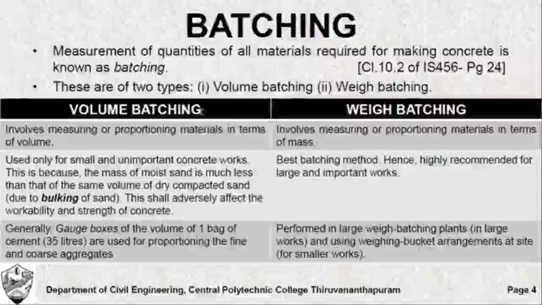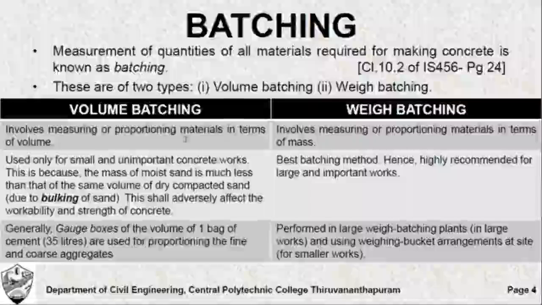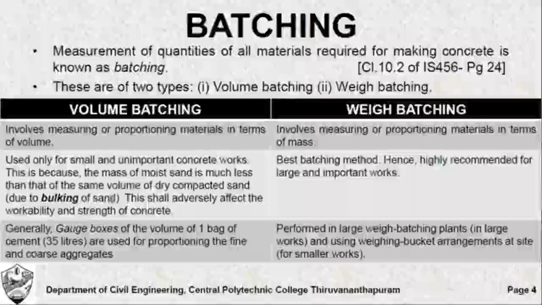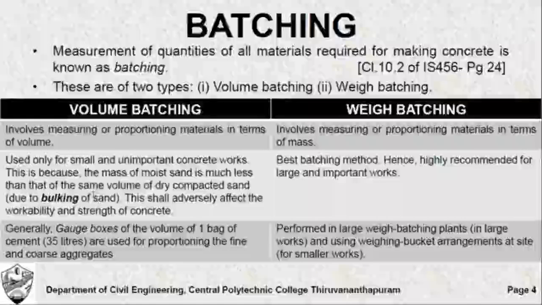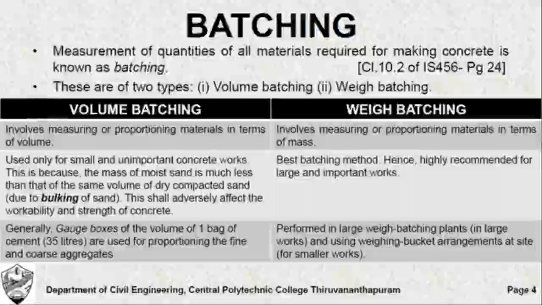Volume batching is generally not preferred. It is preferred only in case of unimportant concrete works because of the issue known as bulking of sand. The sand has a tendency to show a greater volume than its original volume in the dry state. So this is known as bulking of sand, and this shall result in overestimation of the sand volume. Sand may not be actually present, but we feel that more quantity of sand is present. So this can actually deceive the engineer, and hence volume batching is generally not preferred.